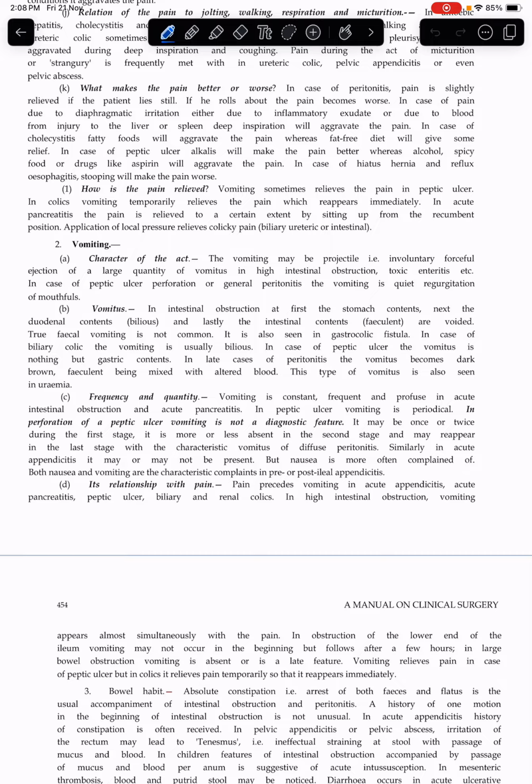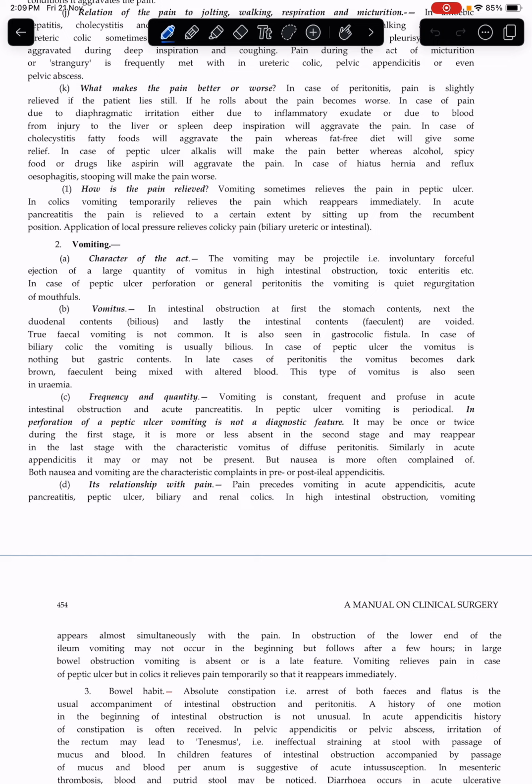True fecal vomiting is not common. It is seen in gastrocolic fistula. In case of biliary colic, the vomiting is usually bilious. In case of peptic ulcer, the vomiting is usually nothing but gastric contents.